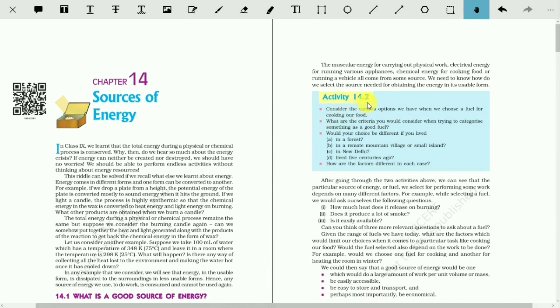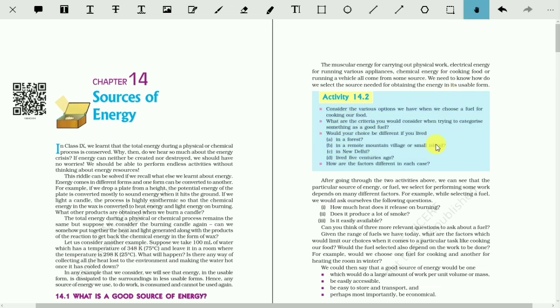So now activity 14.2. What will be our right choice for the fuel? Let the computer read this topic. Consider the various options we have when we choose a fuel for cooking our food. What are the criteria you would consider when trying to categorize something as a good fuel? Would your choice be different if you lived A. in a forest, B. in a remote mountain village or small island, C. in New Delhi, D. lived 5 centuries ago? How are the factors different in each case?